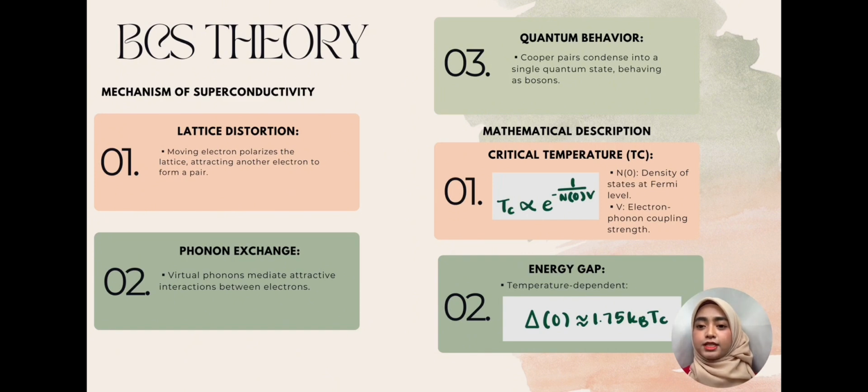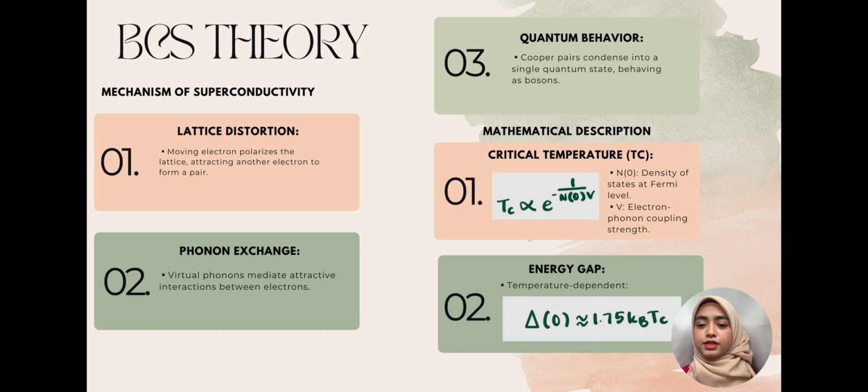Second is the phonon exchange. Virtual phonons, which are quanta of lattice vibration, mediate the attraction between the electrons, overcoming their natural repulsion. Third is quantum behavior. Cooper pairs condense into a single quantum state, behaving collectively as a boson and following Bose-Einstein statistics. The mathematical foundation of the BCS theory can be summarized as follows.